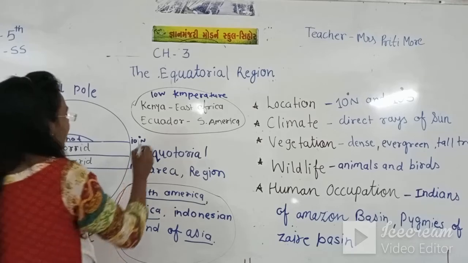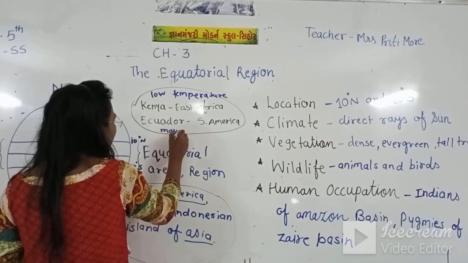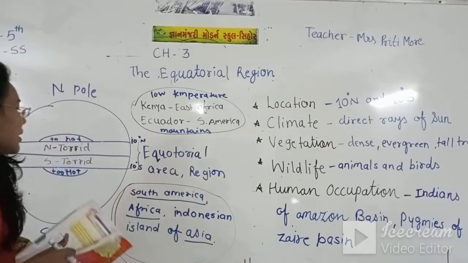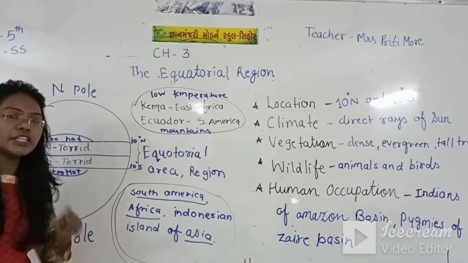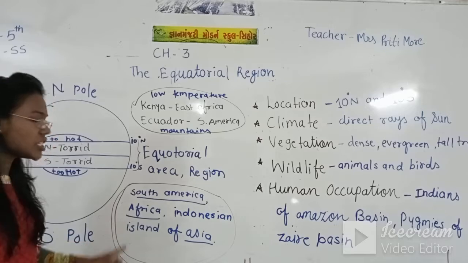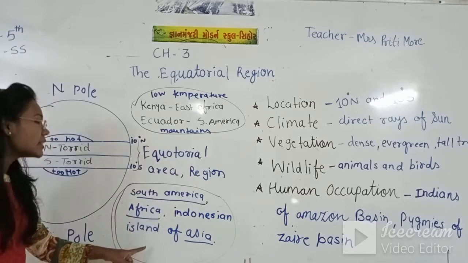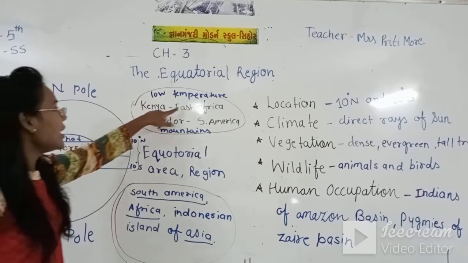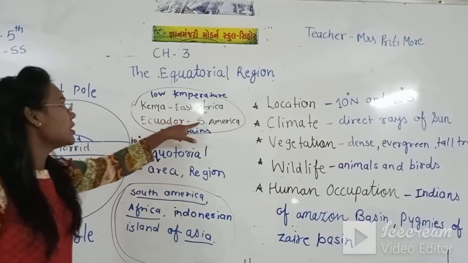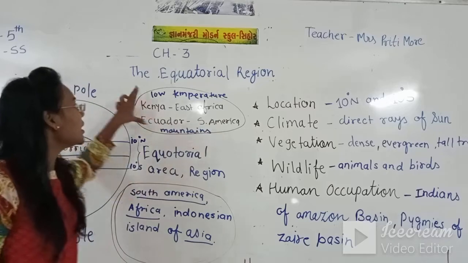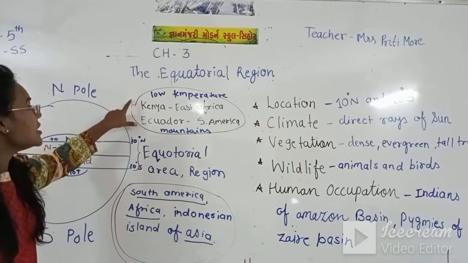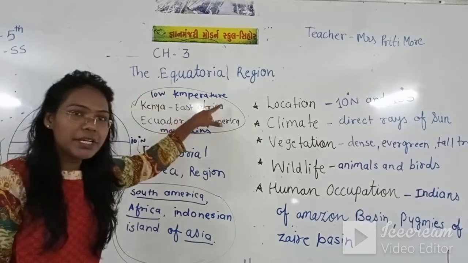And mountains are there. What is there? Mountains are there. But here, if you see in that area, you cannot see the low temperature and you cannot see the high mountains. But in this area, in Kenya, East Africa and Ecuador of South America, here you can see the difference in the climate because this area has low temperature.